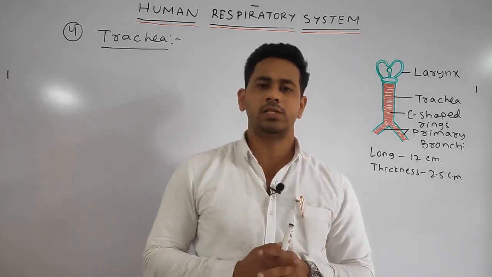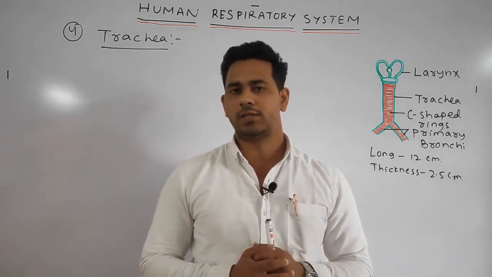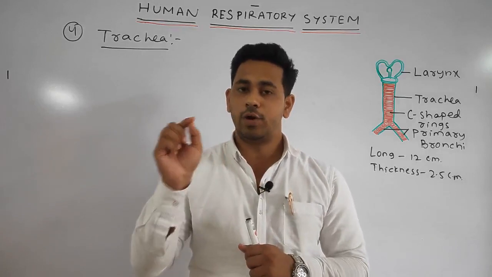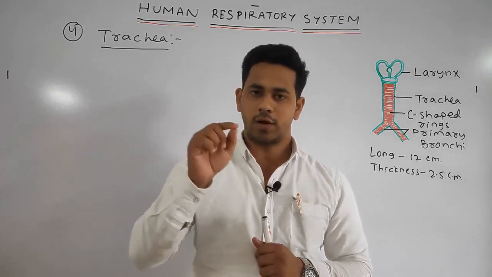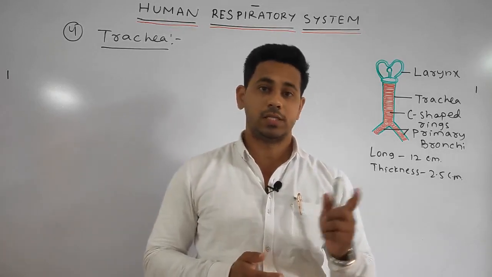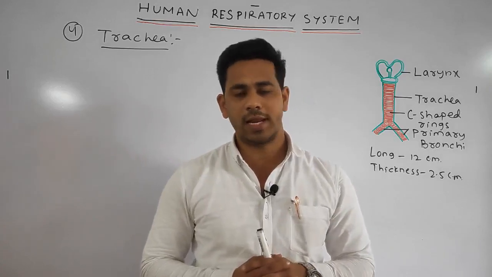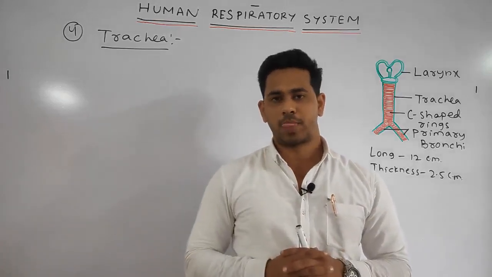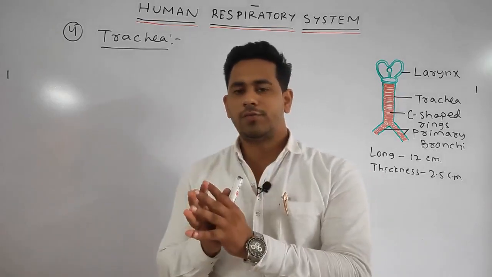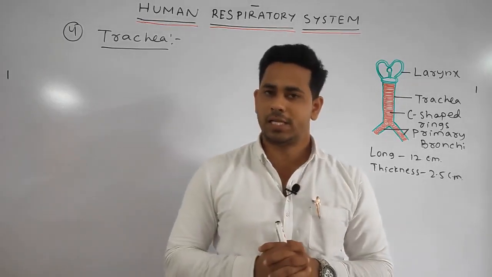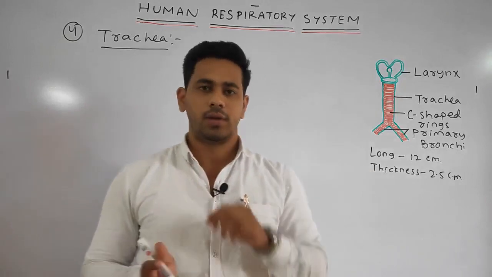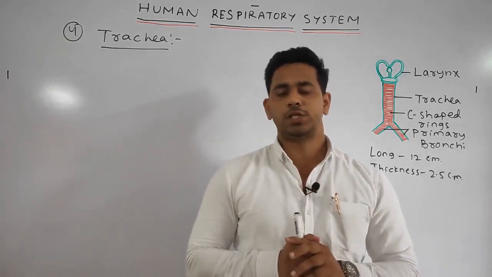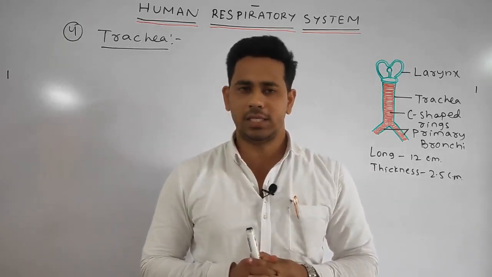The oropharynx is the lower part of the pharynx consisting of the gullet, whereas the laryngopharynx is the region of the pharynx which consists of the glottis guarded by the epiglottis. It leads to the larynx, that is why it is called the laryngopharynx.